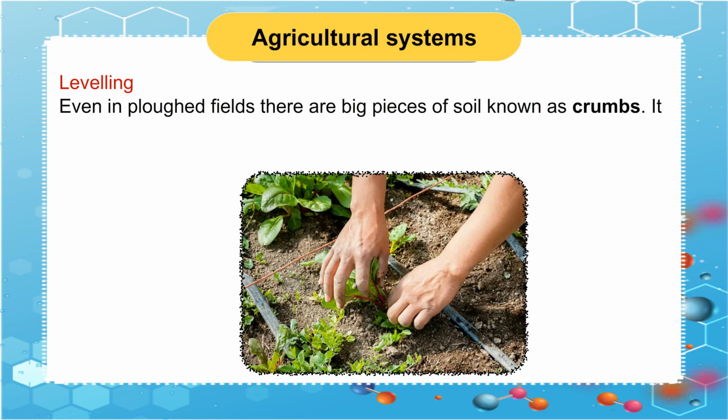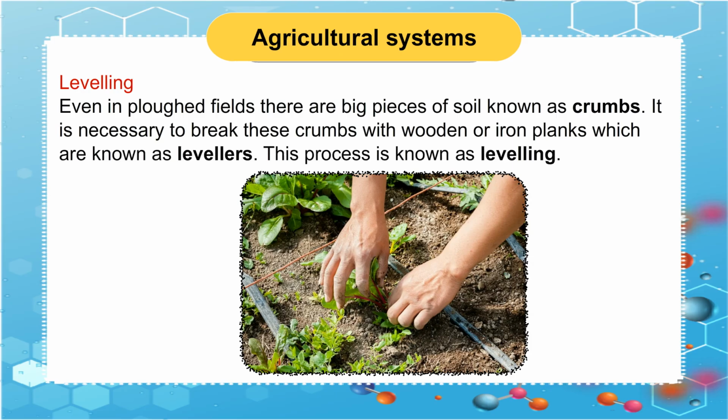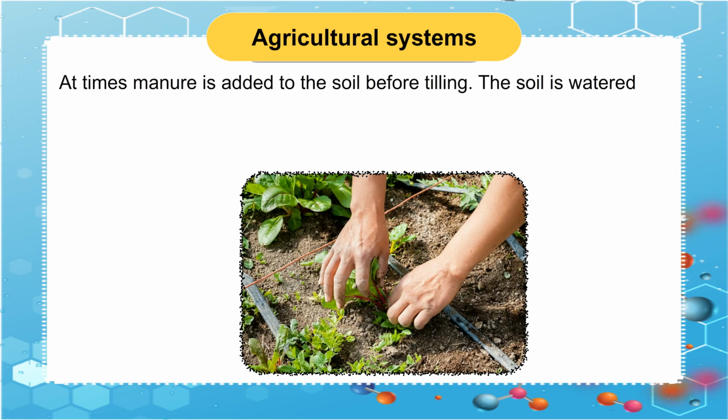Leveling. Even in plowed fields there are big pieces of soil known as crumbs. It is necessary to break these crumbs with wooden or iron planks, which are known as levelers. This process is known as leveling. At times manure is added to the soil before tilling. The soil is watered after leveling and before sowing.